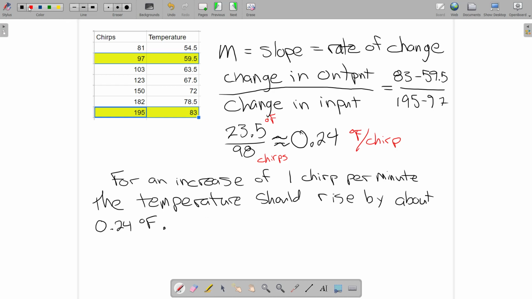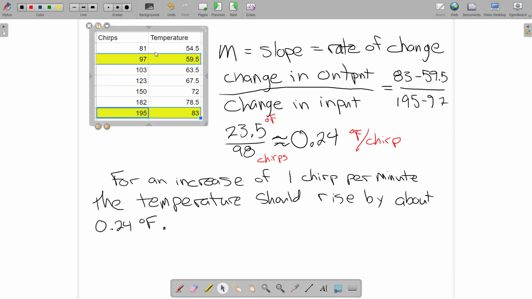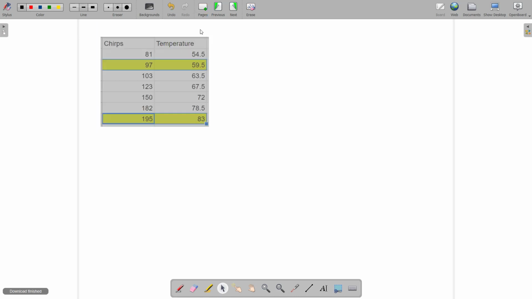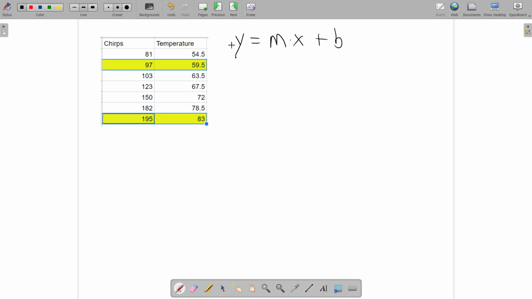So I am going to get, let's see, a new page. I'm running out of room here. So let's copy this over to a new page. And we are looking for something like y equals mx plus b, where the variables are x and y.